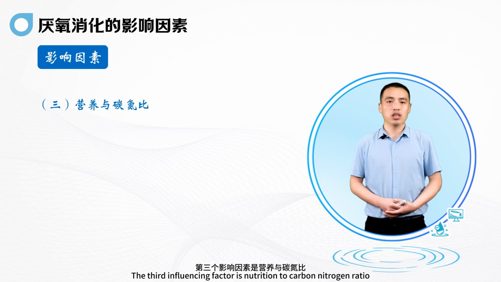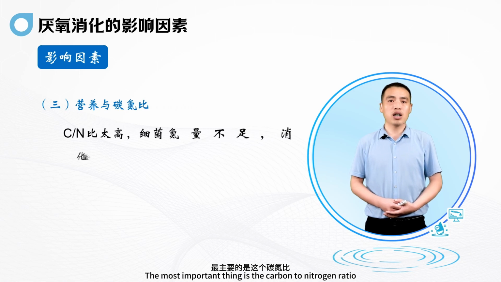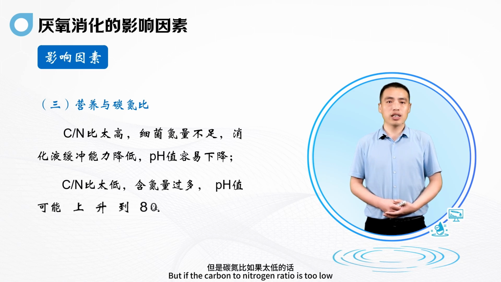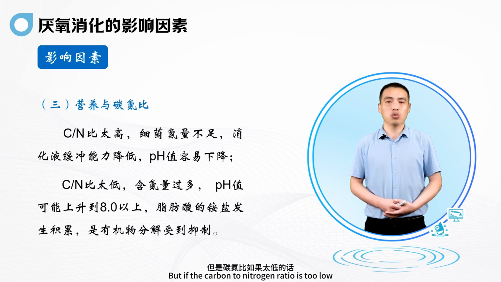The third influencing factor is nutrition, namely the carbon-nitrogen ratio. The most important thing is the carbon-to-nitrogen ratio. If the carbon-to-nitrogen ratio is too high, the nitrogen content for bacteria is insufficient, the buffer capacity of the digestive fluid is reduced, and the pH value is prone to decrease. But if the carbon-to-nitrogen ratio is too low, the nitrogen content is too high, and the pH value may rise above 8.0. The ammonia salts of fatty acids will accumulate, so the decomposition of organic matter is inhibited.